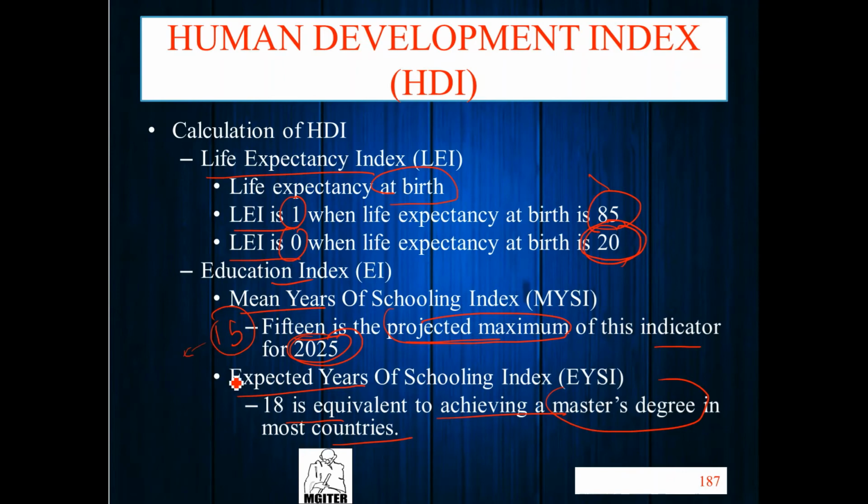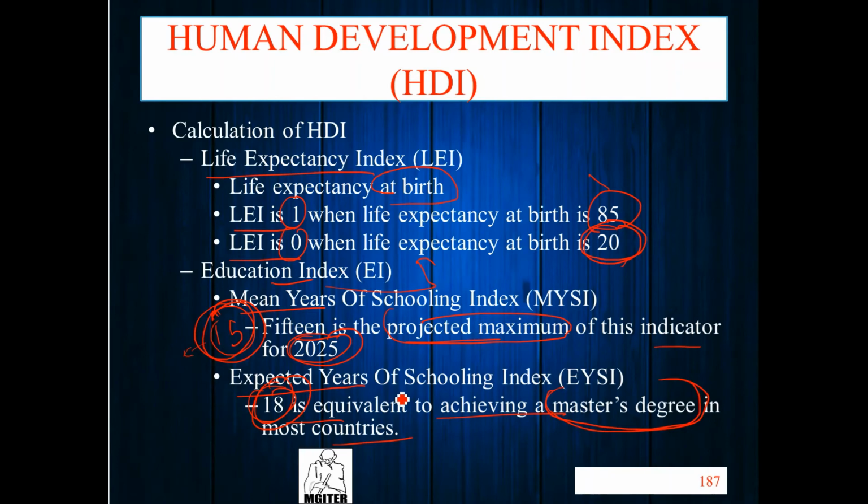Okay, 18 is equivalent to achieving a master's degree. In 18 years, a child achieves a master's degree, right? If this condition is fulfilled, the education index will increase. In the corona pandemic, school dropout increased. You read about it in the newspaper, but these things are not so important, just for your mind.